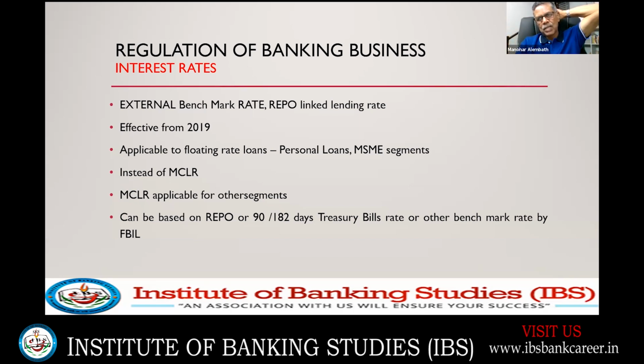Now, external benchmark is utilized for personal loans and MSME segments. So if the treasury bill rate goes up, automatically the lending rate will go up. If the treasury bill comes down, automatically the lending rate will go down. This is what the externally linked interest rate is. So this we need to know. So let us stop for the day here and we will continue next day.